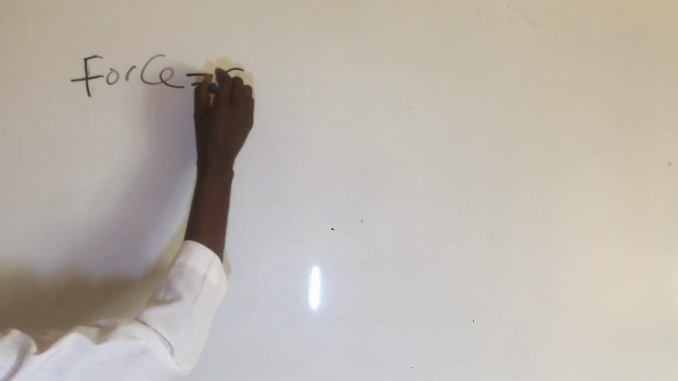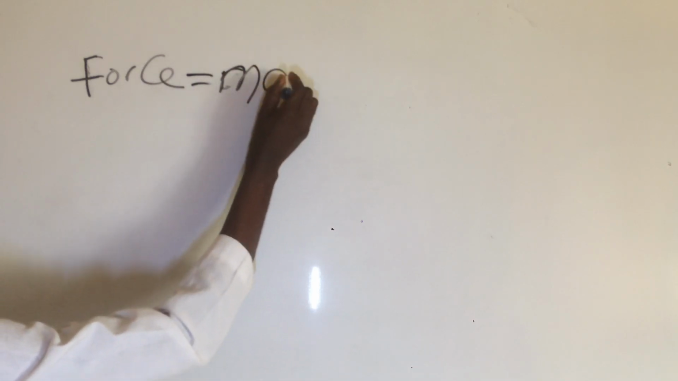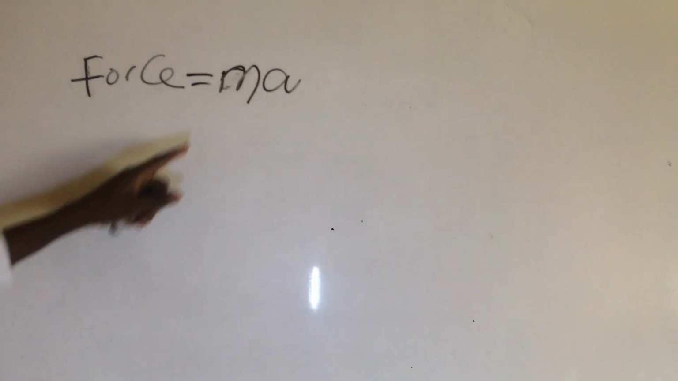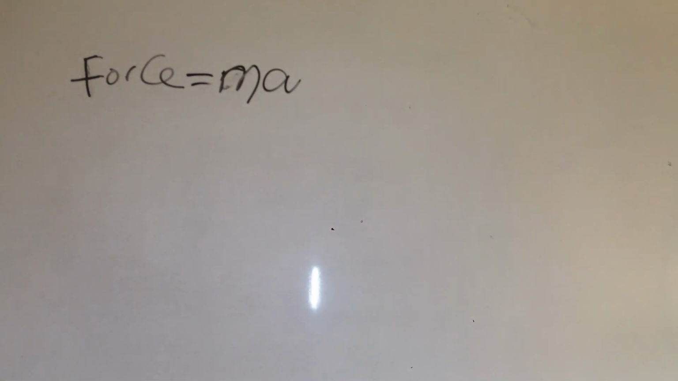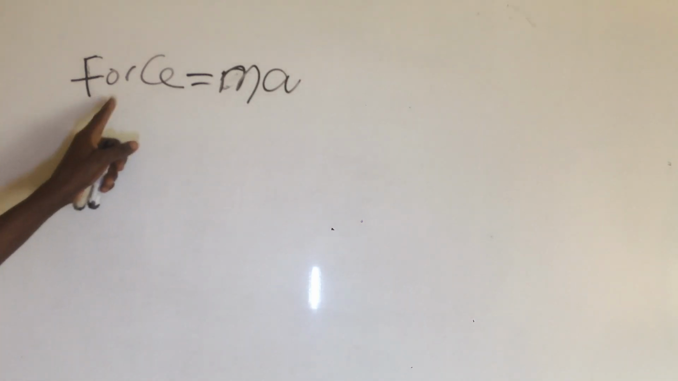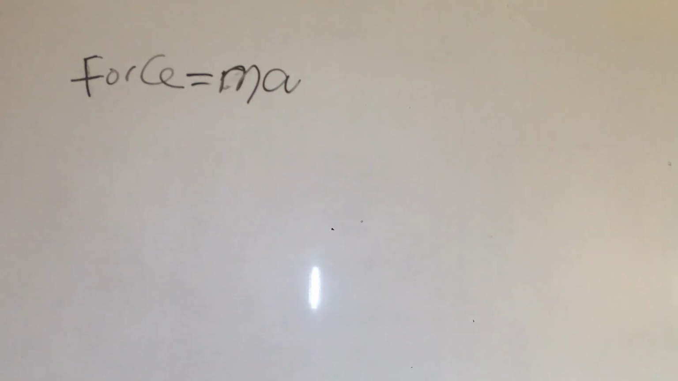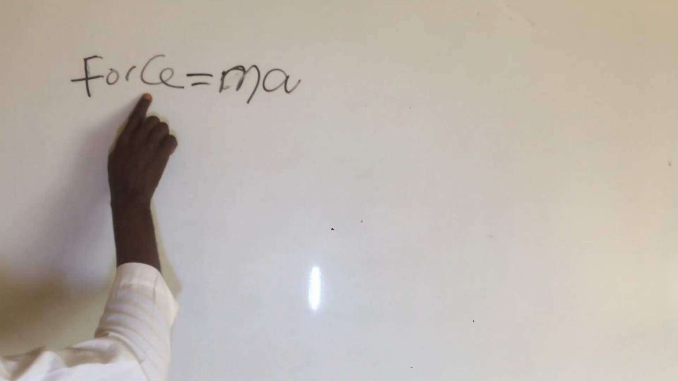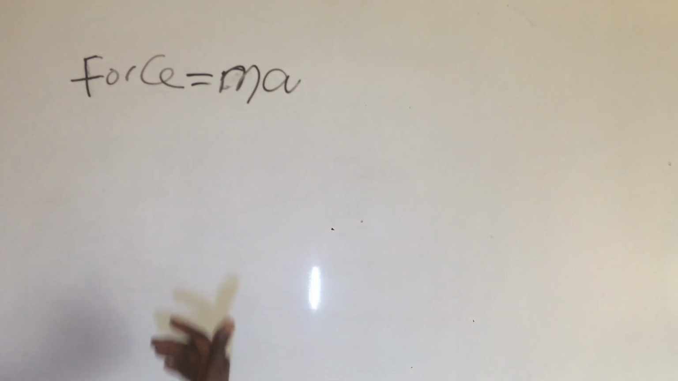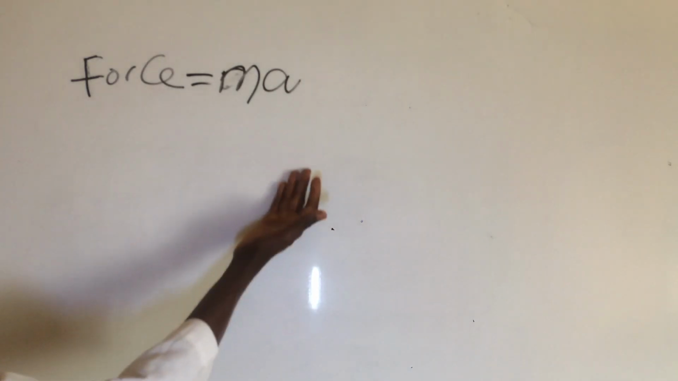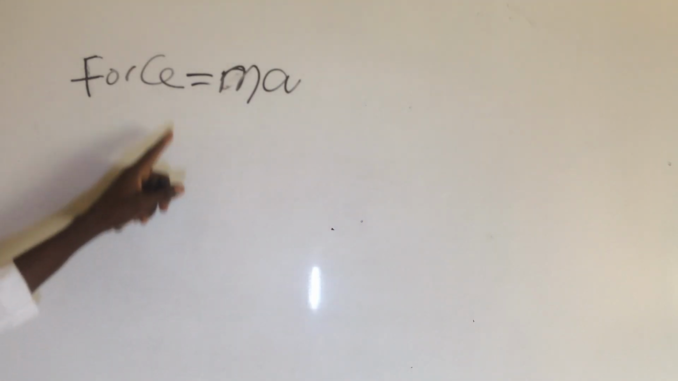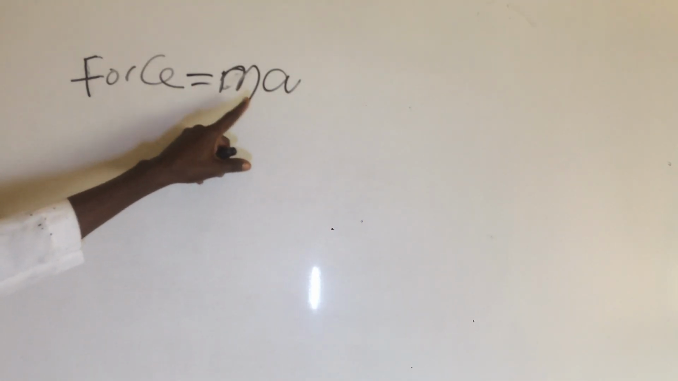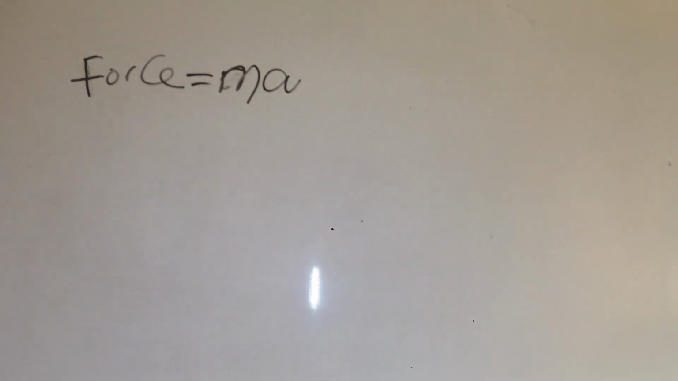Mass times acceleration. I use M to represent mass and A to represent acceleration. So the formula for force is equal to mass times acceleration. Since we have known the formula of force, then we can now talk of the dimension of force, okay? Now, the dimension of force will be the dimension of mass times the dimension of acceleration, okay?